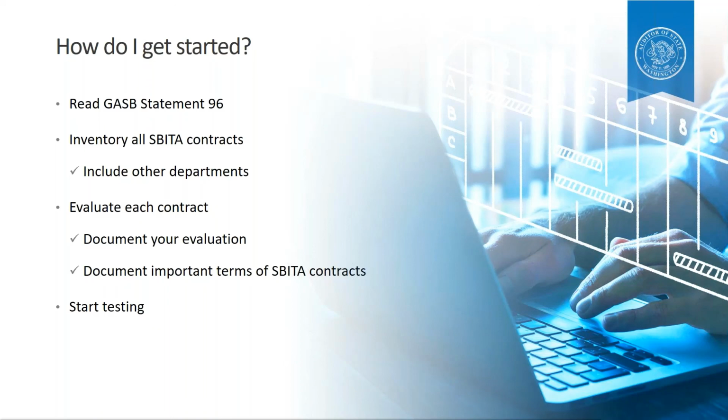This is valuable audit evidence to share with your auditor to prove that you did your due diligence in implementing this new accounting standard. Finally, you should start testing and running the numbers. You do not have to wait until 2023. The sooner you start, the sooner you can ask questions and work out all the details so you can be confident that you'll report accurately in 2023.